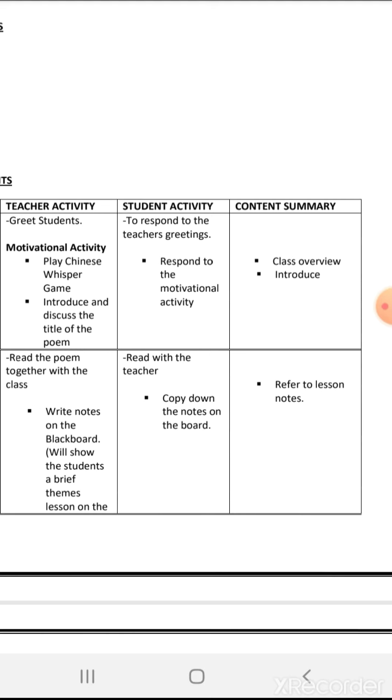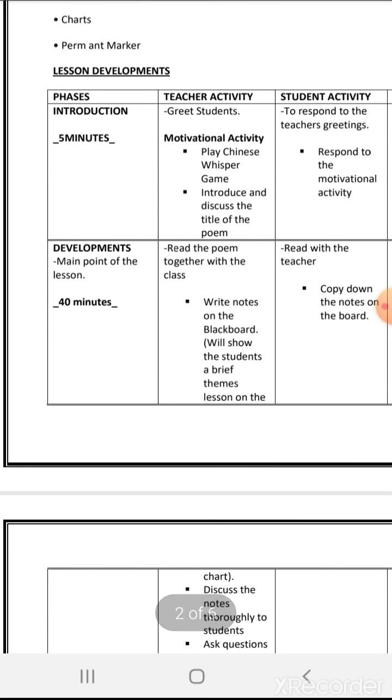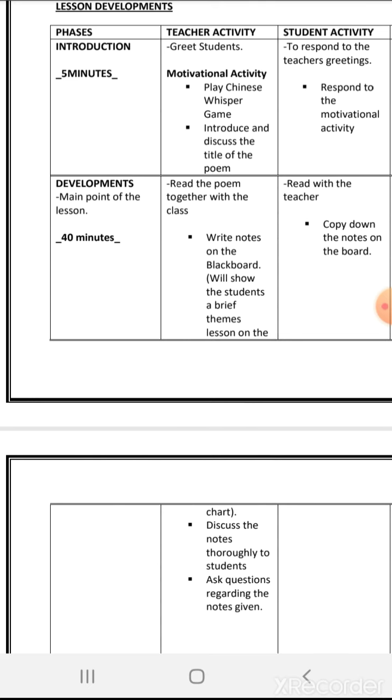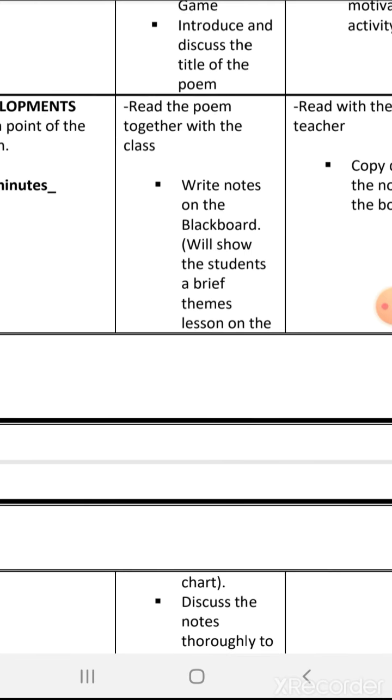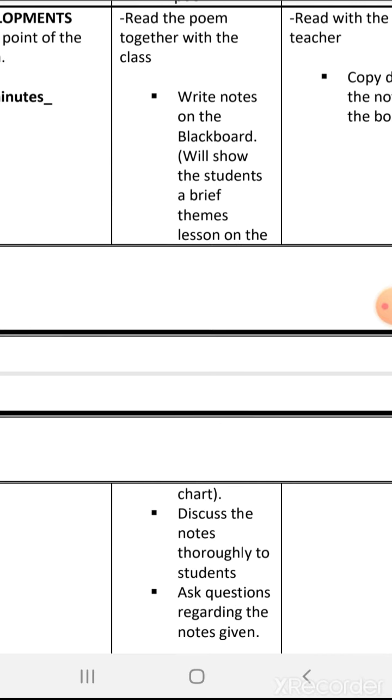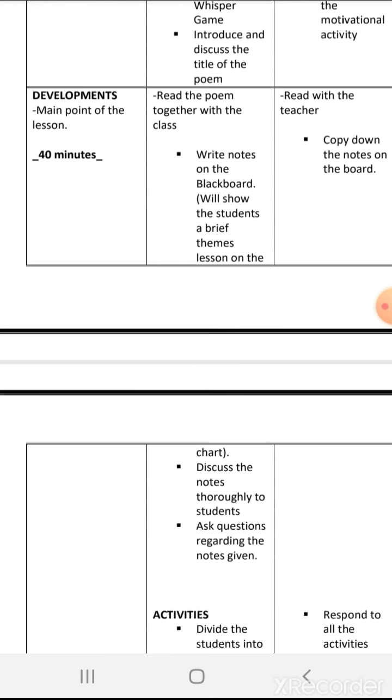The development phase focuses on the main point of the lesson, which is 40 minutes of the class. The teacher activity is to read the poem together with the class, and I will write down the notes on the blackboard. I will show the students a brief of the themes on a chart. The topics of the themes will be on the chart, and they have to read it out loud, and the notes will be written on the board.